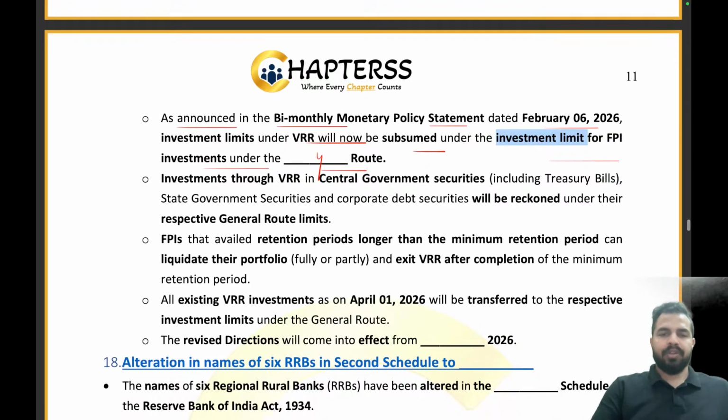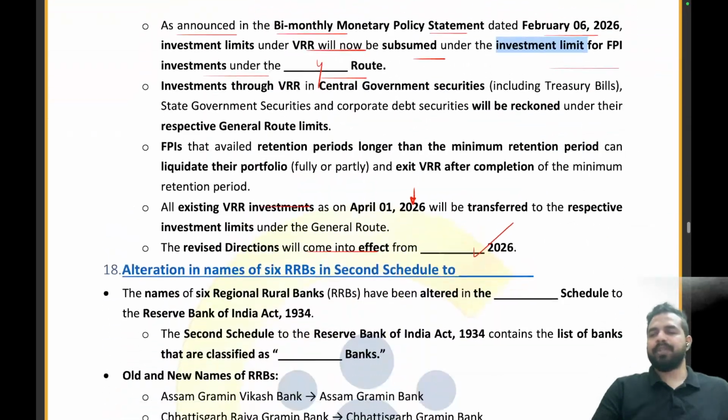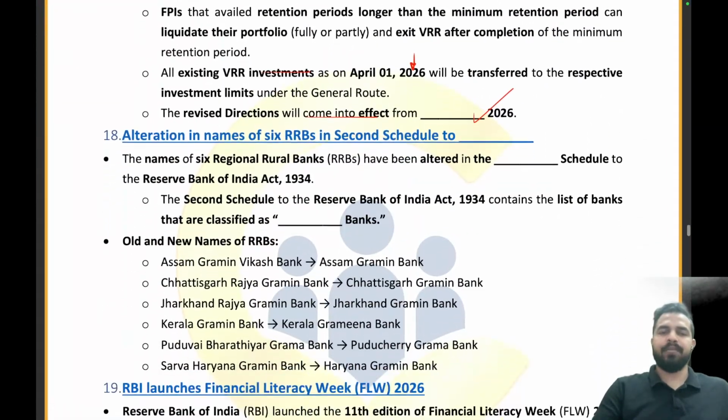Right? Now, the revised directions will come into effect from which date? 1st of April 2026. And all these existing VRR investments, as on which date will be transferred to the respective investment limits? That is the 1st April 2026. That's all from this news article. Let's move on to the next article, my dear friends.